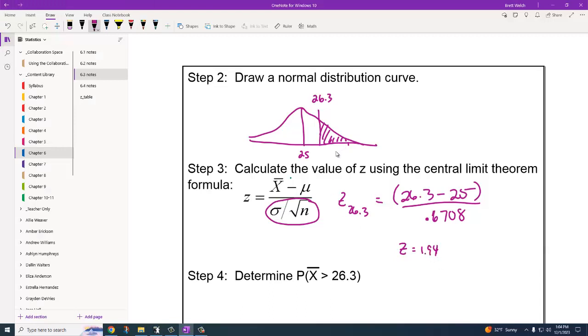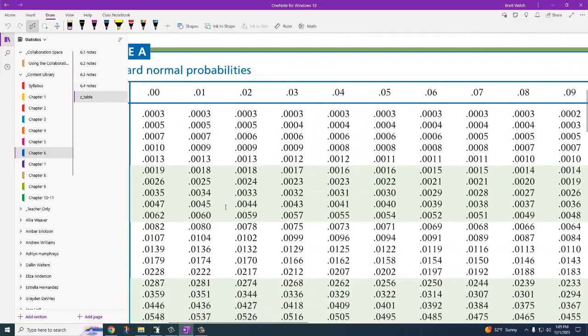Now remember, because I'm looking for the right side, I either have to do 1 minus the probability on the table for 1.94, or I could switch this to negative 1.94, which would move the line over to here. And think about it, the space to the left of this is the same as the space to the right of my 1.94. So I'm going to use the negative 1.94 approach on my table.